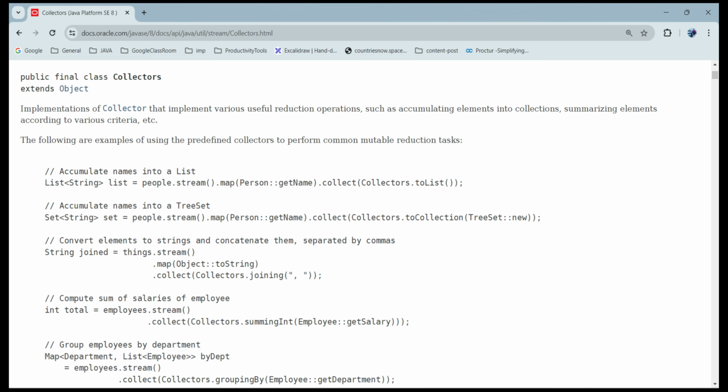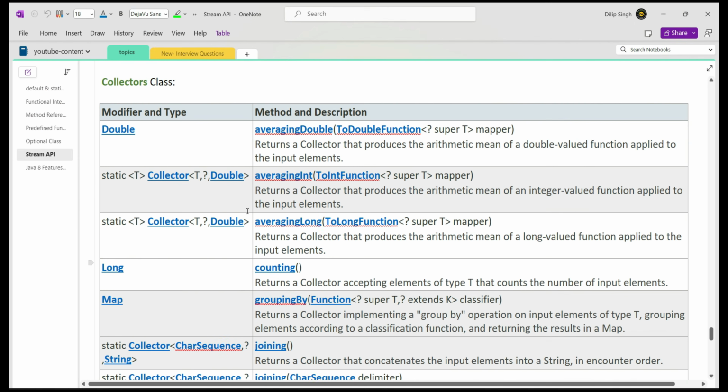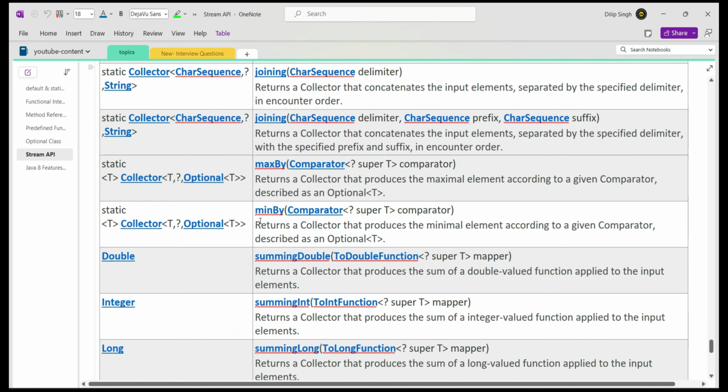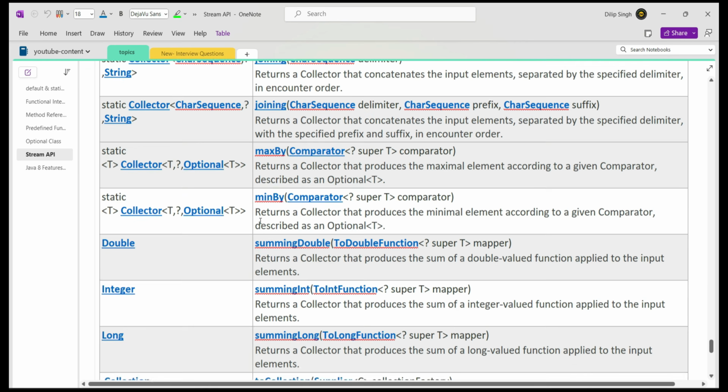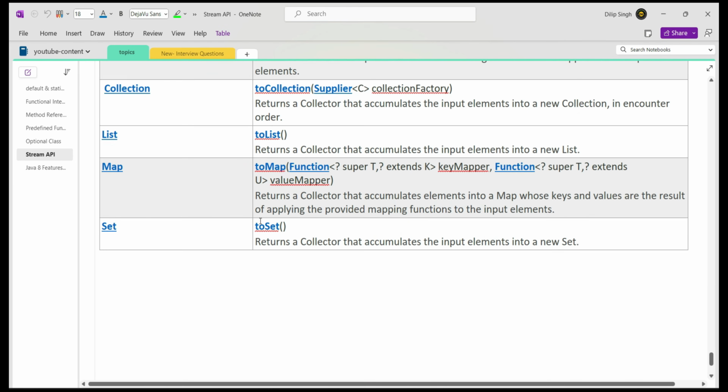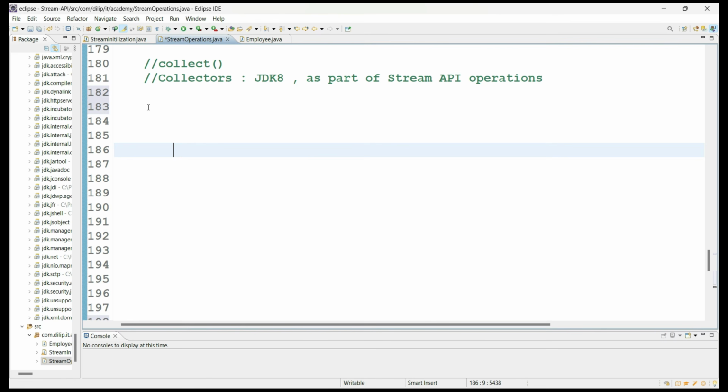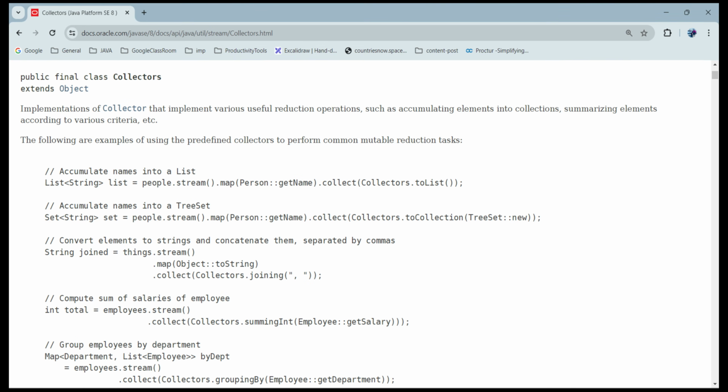So as part of the Collectors class, we have a lot of collector methods, and each method represents one kind of functionality on the stream elements. Whenever we have a stream and want to accumulate the stream elements into a collection object, we can use the toList method from the Collectors class.